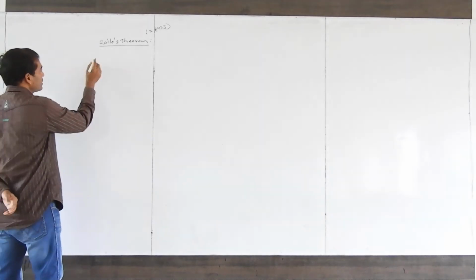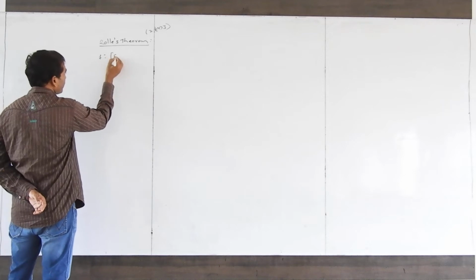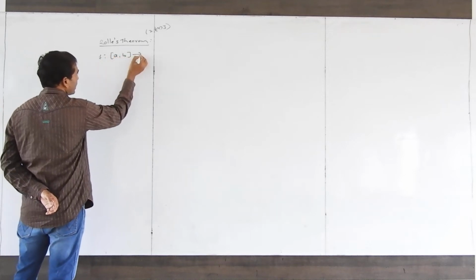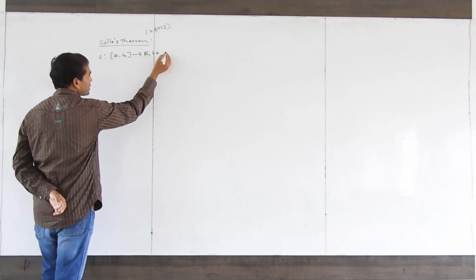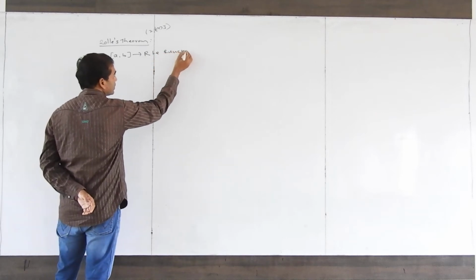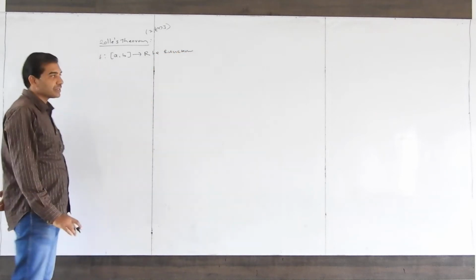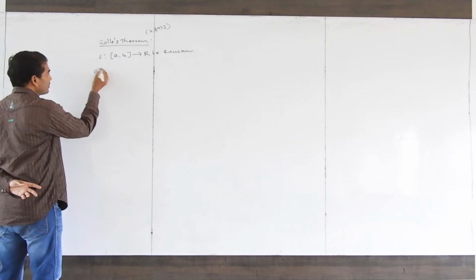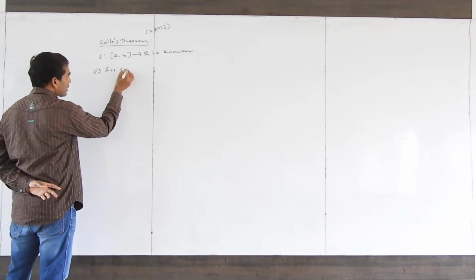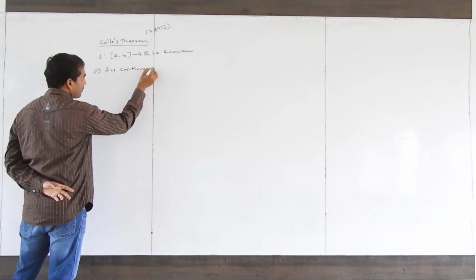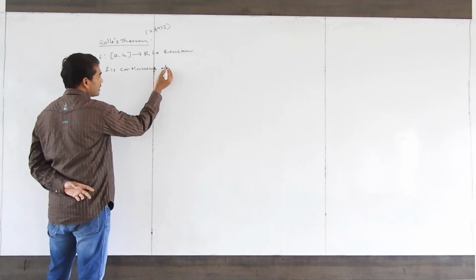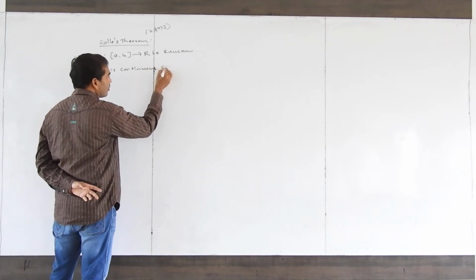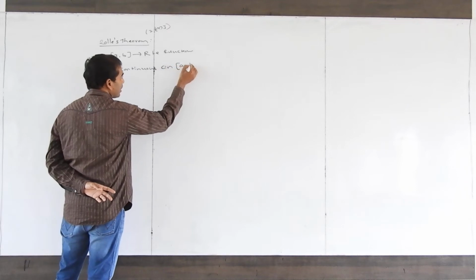Rolle's theorem: let f be a function from the closed interval [a, b] to R. First condition: f is continuous on the closed interval [a, b].